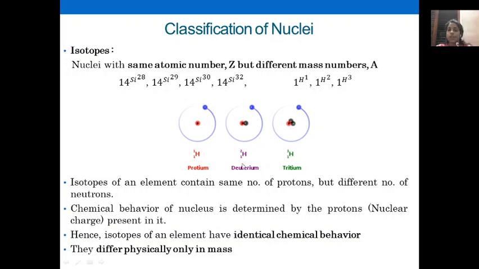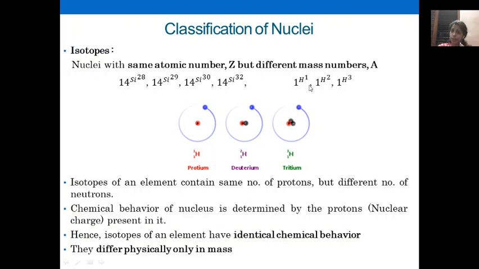In the case of deuterium, you just concentrate on the nucleus. It has 1 proton and 1 neutron. There is no neutron in the case of protium. And in the case of tritium, there is 1 proton and 2 neutrons inside the nucleus. Got the point?